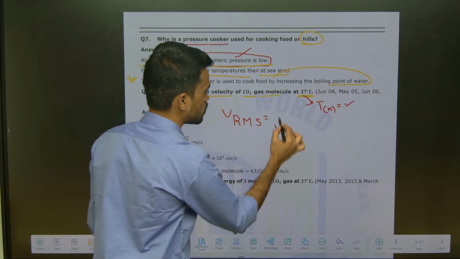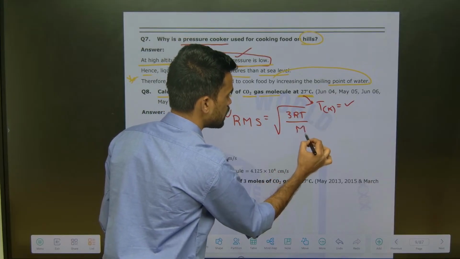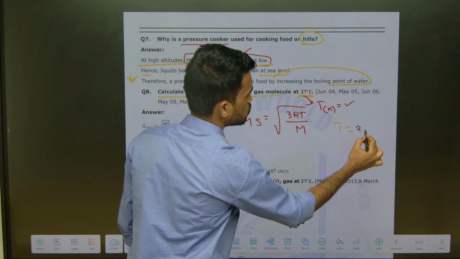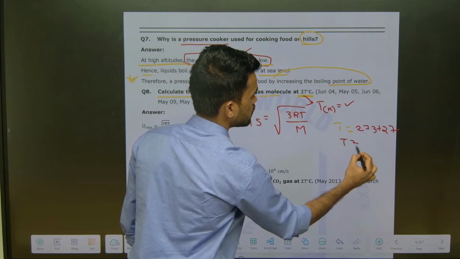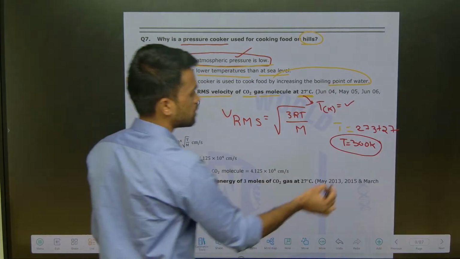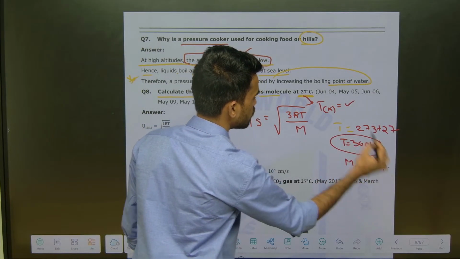What is the relation of U RMS with the temperature and molar mass of the gas? U RMS is equal to root over 3RT by M. Temperature is given as 27, so 273 plus 27, which is 300 Kelvin. So you got the temperature as 300 Kelvin. What is the molar mass of CO2? It is 44.